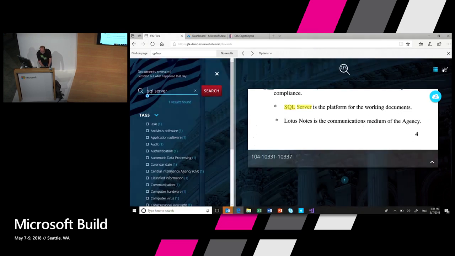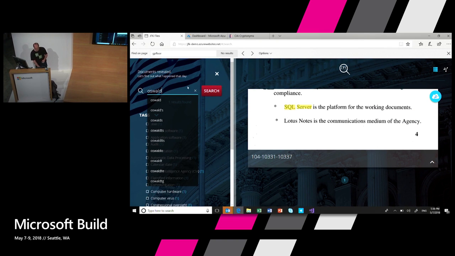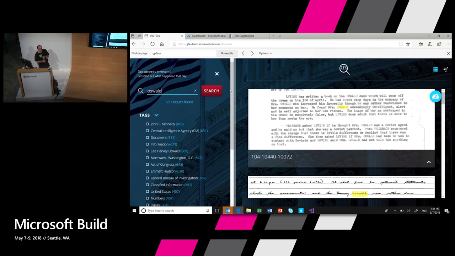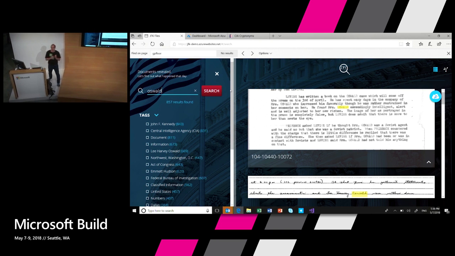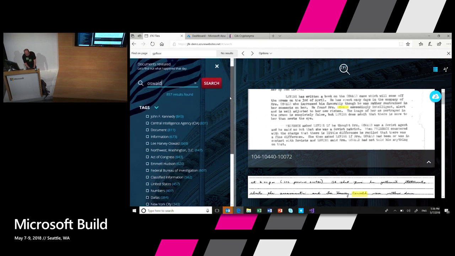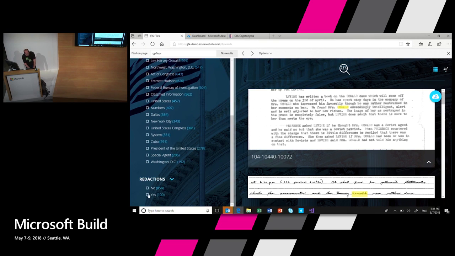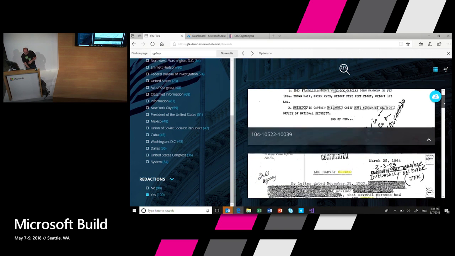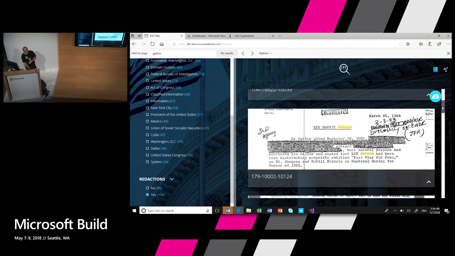So if I close this, and I go search for Oswald, what I really want to find is the top secret things, the things that even when the government actually released them, they still kept redacted. So if I go all the way down here, you'll see a redaction flag. I'm going to check it in. And what you'll see here is all the documents that the government still redacted.